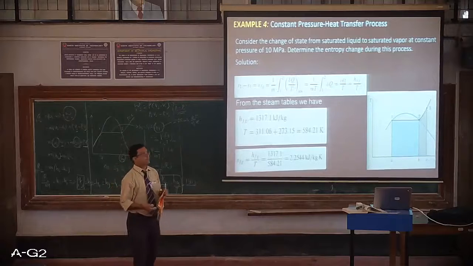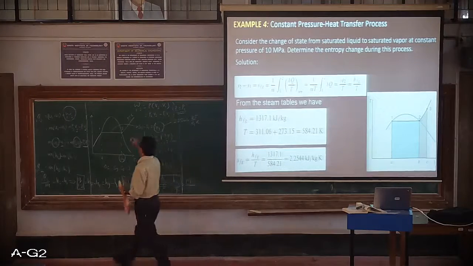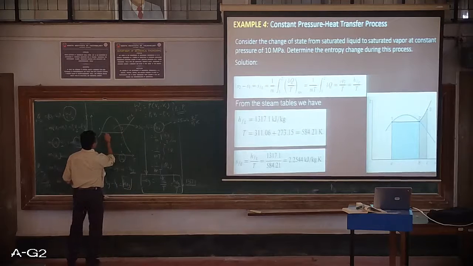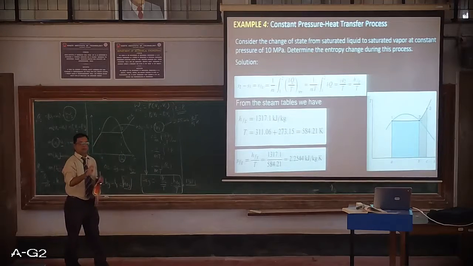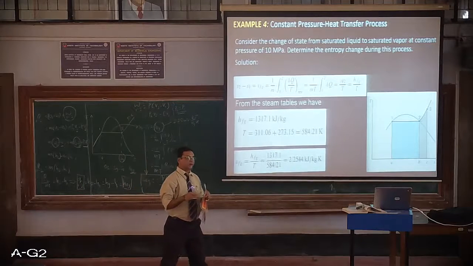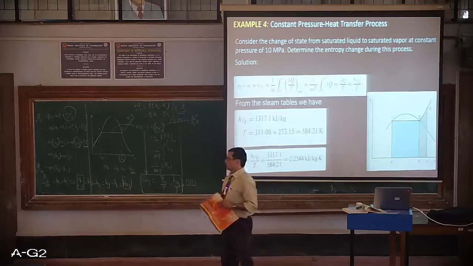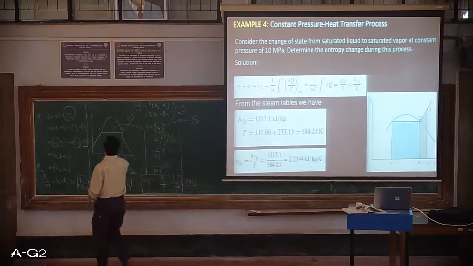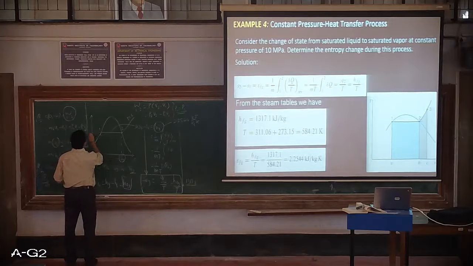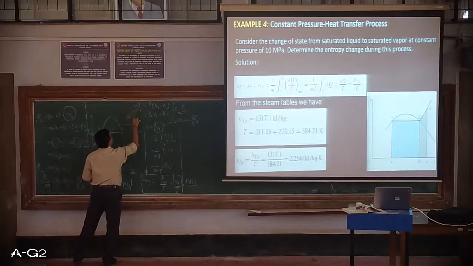So what is the temperature? There is no temperature given, but obviously from the diagram we can say that this phase change process always takes place at a constant temperature. So in a pure substance, this we have analyzed. The phase change always takes place at constant temperature. So if I take this line, this is nothing but the saturation temperature at the pressure that is given.